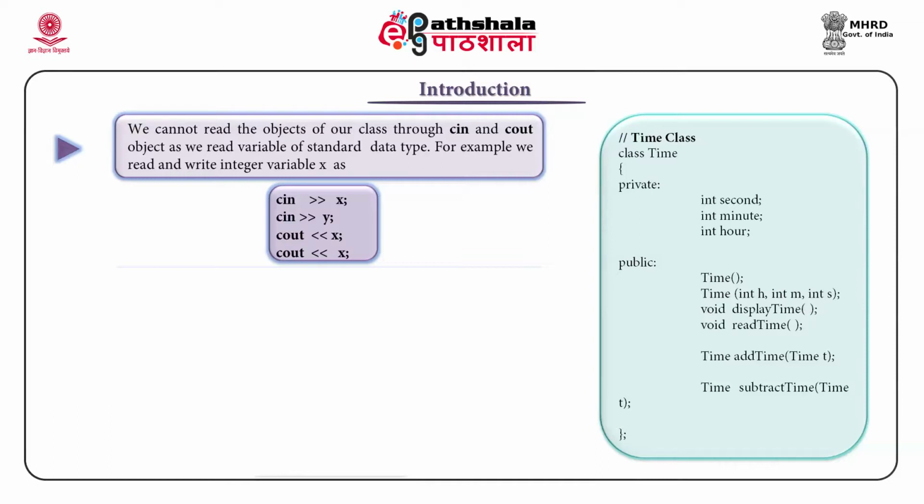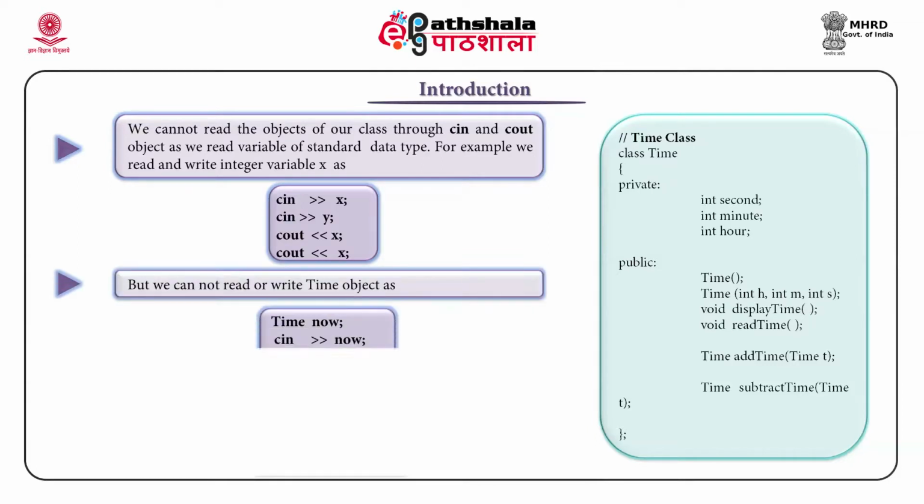But if you want to read an object of time class, let us say we have defined object of time class as now, we will not be able to read this particular object as cin now, and we will not be able to display this object as cout now.